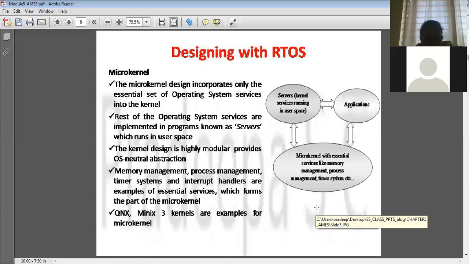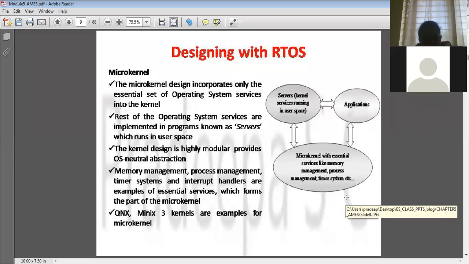Next comes the microkernel. Here, separate threads are used for running the operating system. Just see here, there are two separate spaces. This is called the user space. This is called the kernel space, right? Here, some of the essential microkernel services which are very important, like memory management, process management, task management, protection, and interrupt handling, are all kept under one process with one allotted memory space.